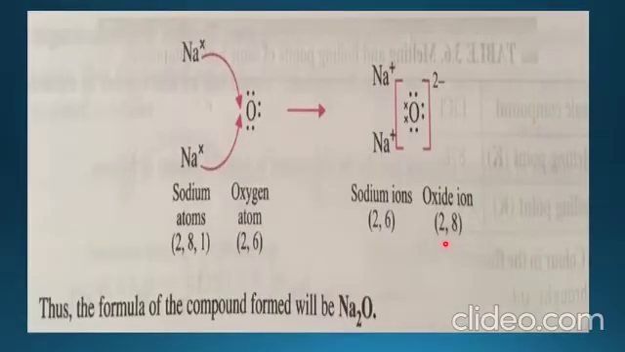Similarly, formation of the compound Na2O. We have sodium, atomic number 11 with configuration 2,8,1, and oxygen with 2,6. Now there will be a requirement of 2 sodium atoms because oxygen requires 2 electrons to complete its octet. So we take 2 sodium atoms, each giving 1 electron to the oxygen atom. So each sodium will acquire a positive charge and oxygen, gaining 2 electrons, forms the oxide ion. Now here sodium has 2 atoms, so the formula will be Na2O, where 2 means 2 times sodium, and O.